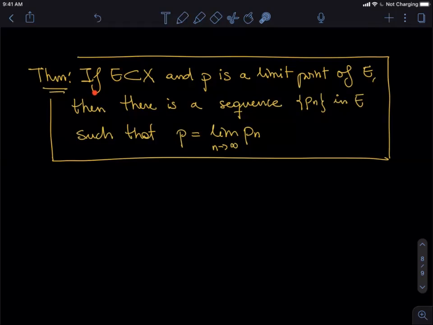And now one more theorem that says that if we have a set E in a metric space X and P is a limit point of E, remember the notion of limit point, that means there is a sequence Pn in E such that P is the limit point for that sequence. Okay, so again, for every limit point of E, let's call this limit point P, there must be a sequence that converges to that limit point.